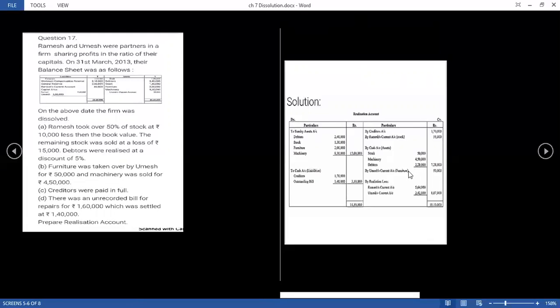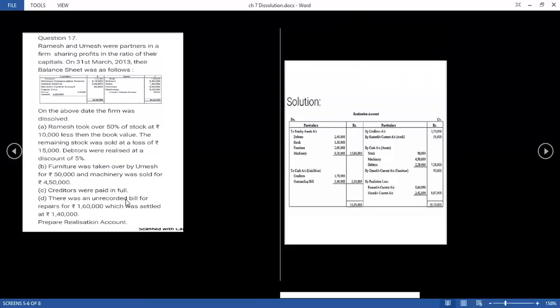Furniture taken over by Umesh for rupees 50,000. So directly we will mention it here. Then machinery sold. With the machinery nothing is mentioned, so we have to put it in the column of cash. Now creditors paid in full. On the debit side, first we transferred the creditors in the credit side. Now we have to pay them on the debit side. So creditors will be shown on the debit side with the full amount.